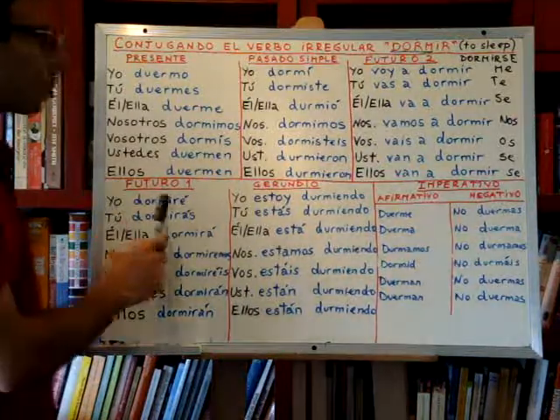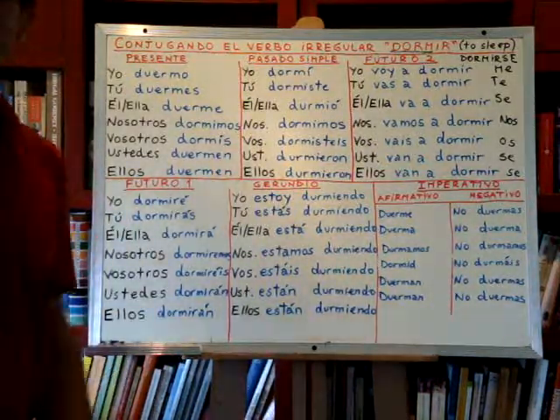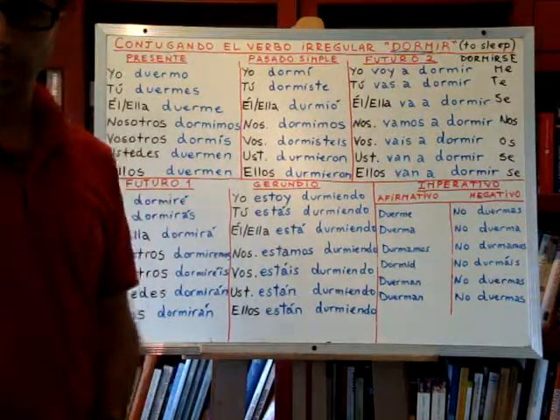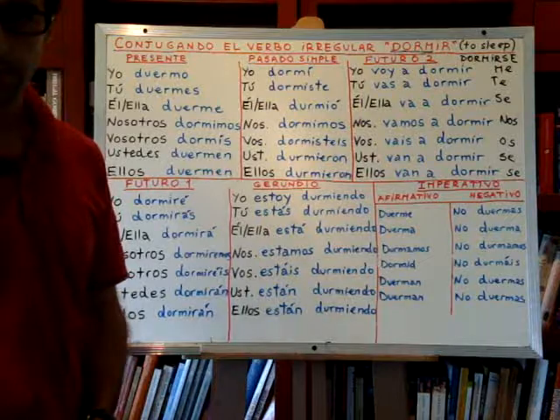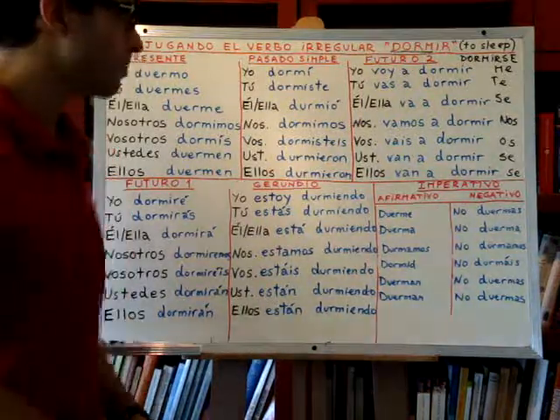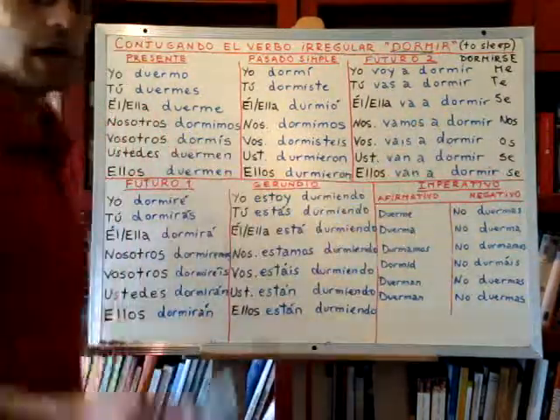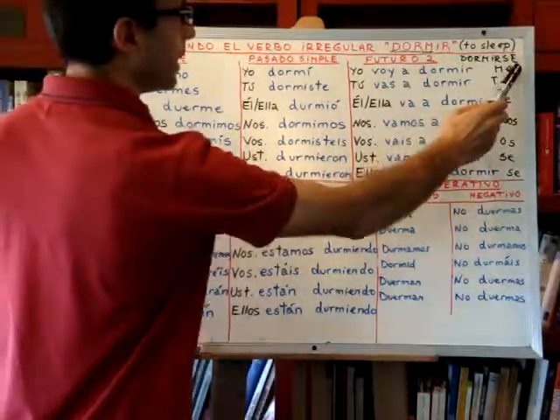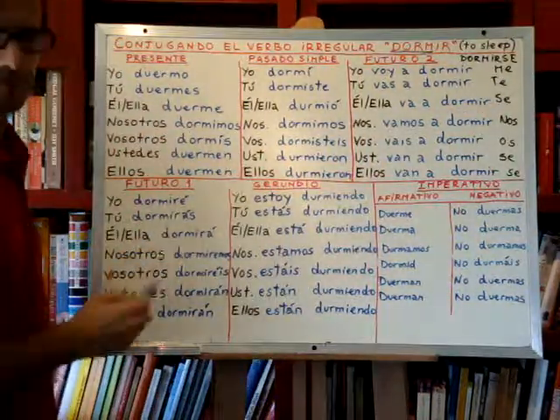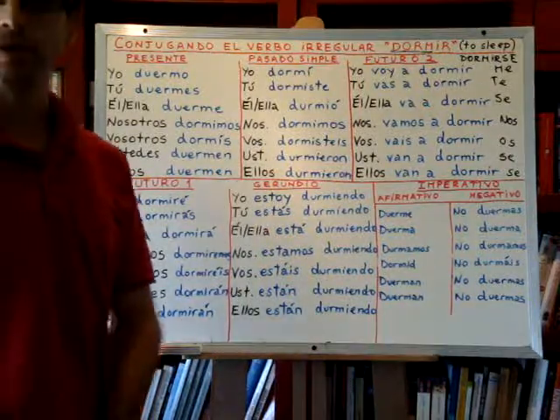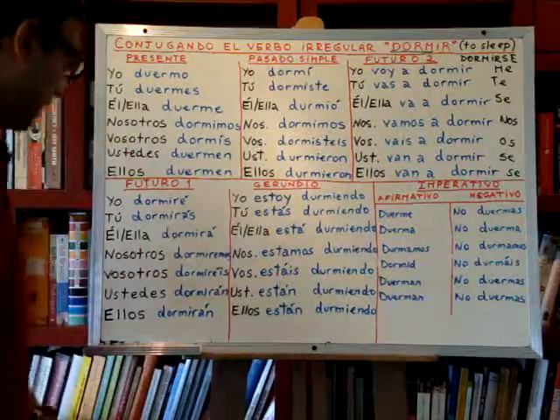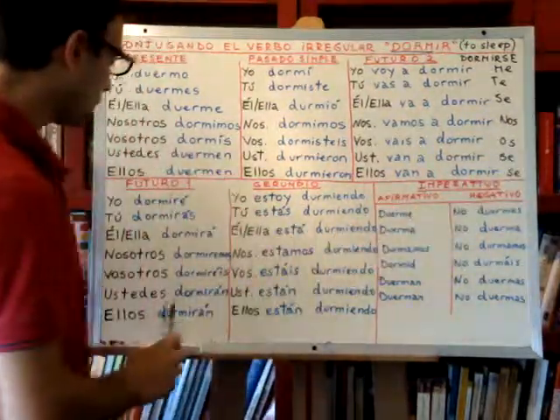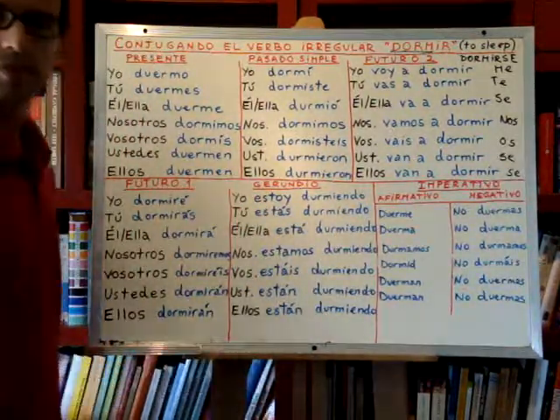We said, yo dormiré means I will sleep. If I want to say, I will fall asleep, how do we say that? I will fall asleep. The action. Remember, we use this. I will fall asleep. Yo me dormiré. If I want to say, they will fall asleep. Ellos se dormirán. Right?